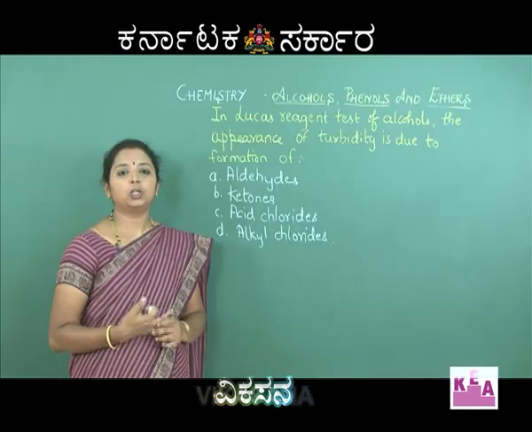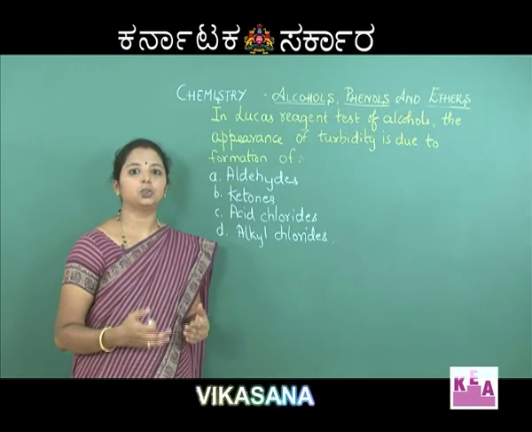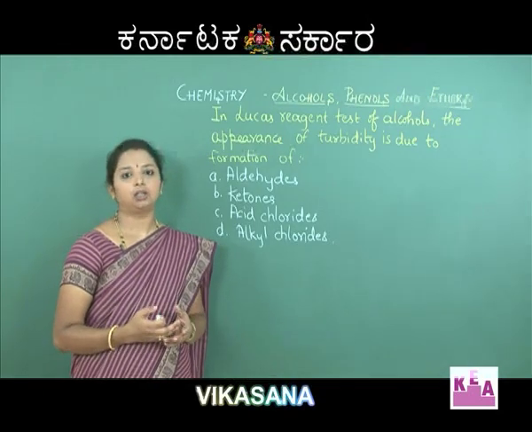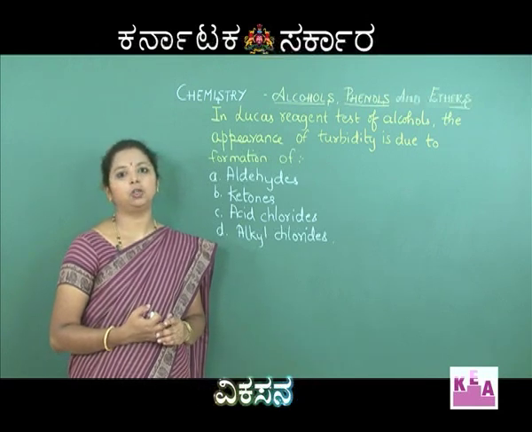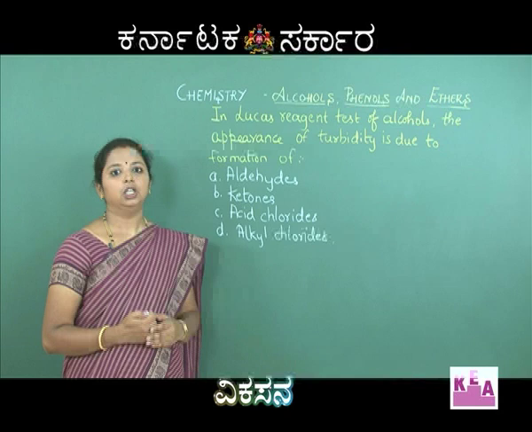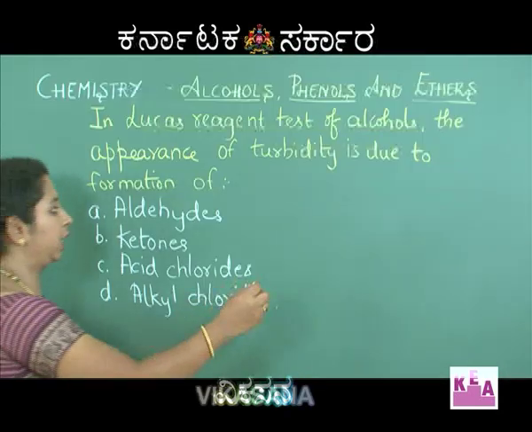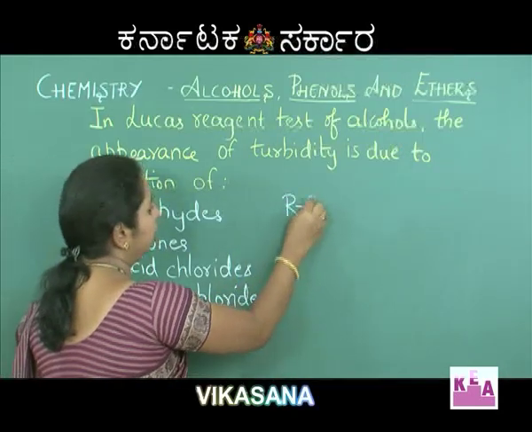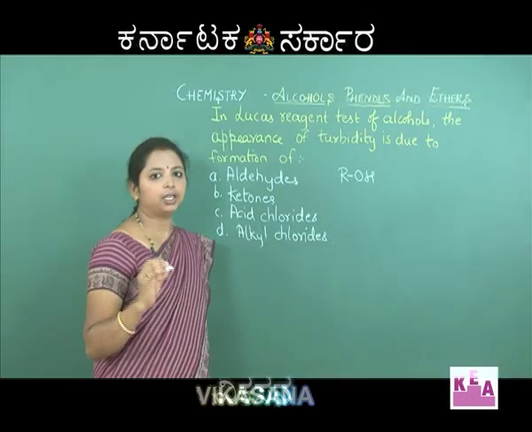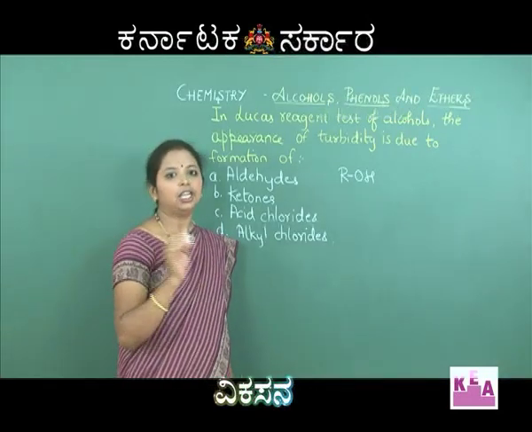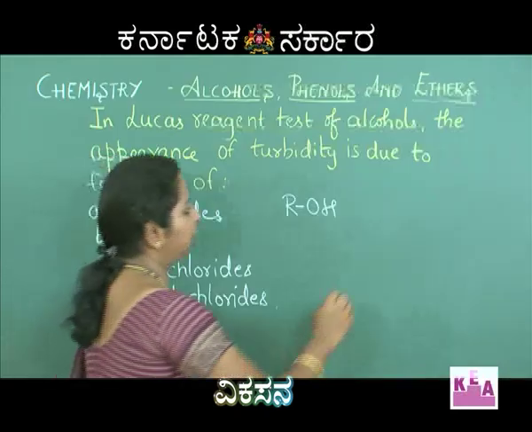While answering this question, what is happening in this test should be known. The alcohol will react with Lucas reagent. What is the Lucas reagent? It is concentrated HCl and anhydrous zinc chloride.